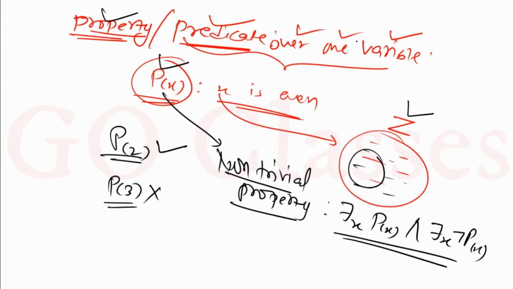Property is nothing but a predicate over one variable. Like this is your property, P(x): x is even. This is a property, and this x is a variable. And the domain of x is, let's assume, the set of integers. So this is the point.